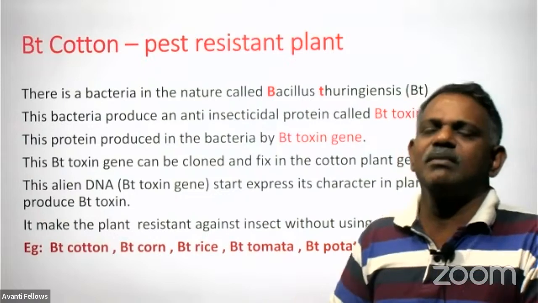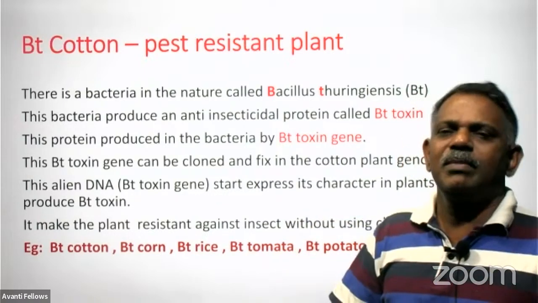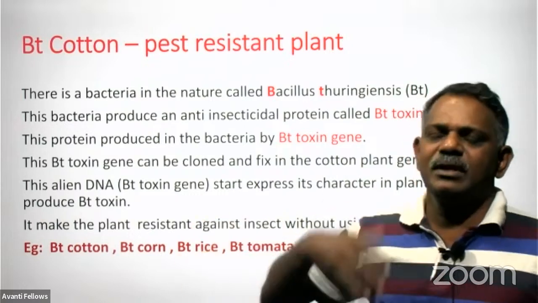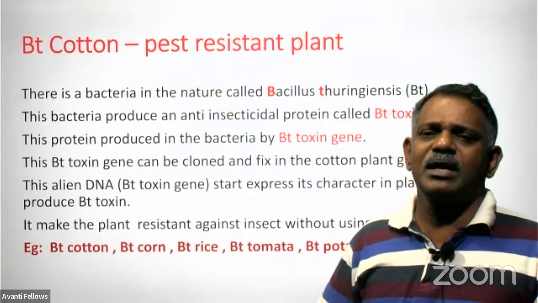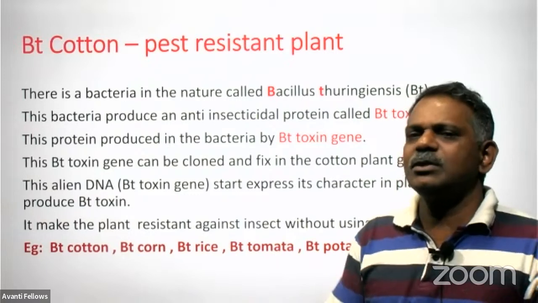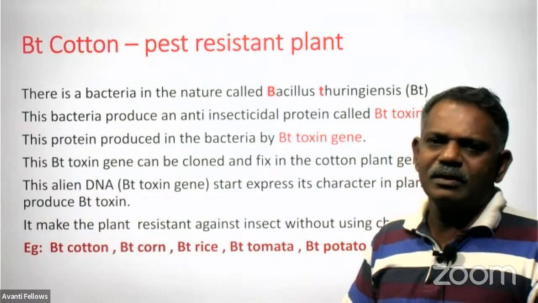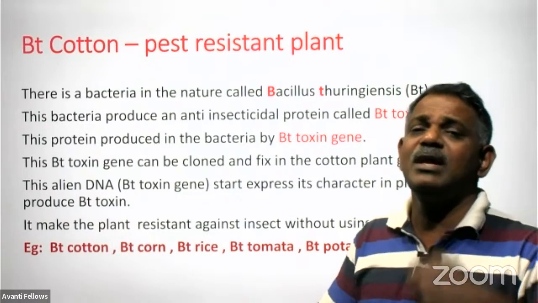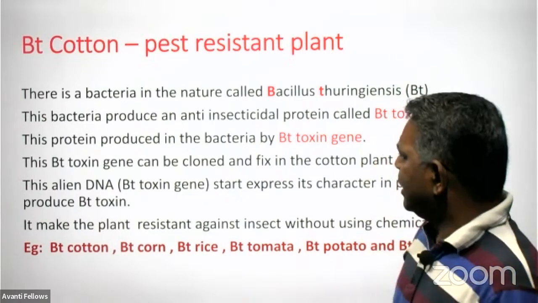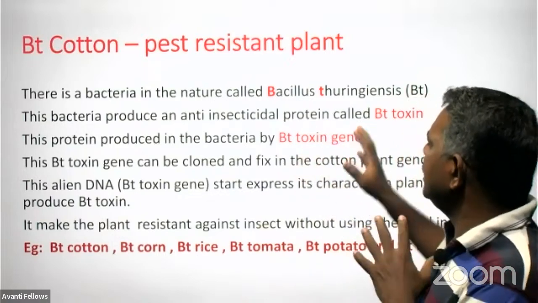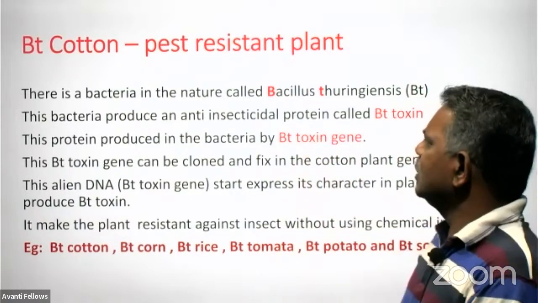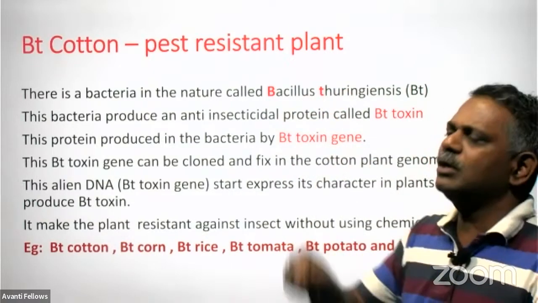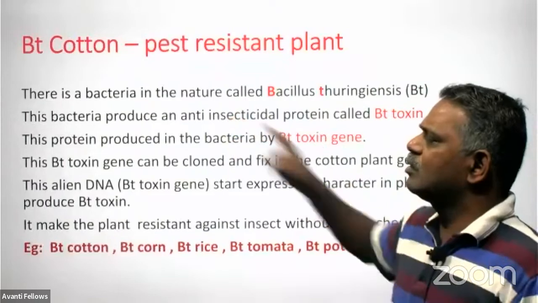Similarly, we can keep some animal gene in the body of a plant. Naturally, it produces the animal character. Even we can fix it in the body of a microorganism like bacteria. So bacteria also will produce the animal character. This is the way through which we are preparing human insulin in the body of E. coli, right? And such a type of Bt toxin gene isolated from the Bacillus thuringiensis bacteria is put into the genome of the Bt cotton.